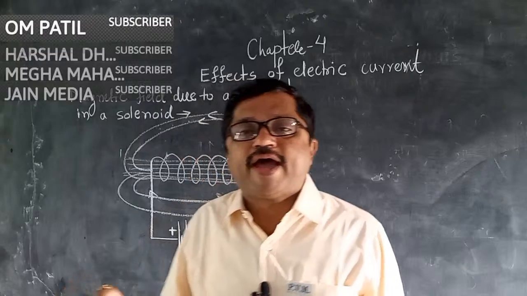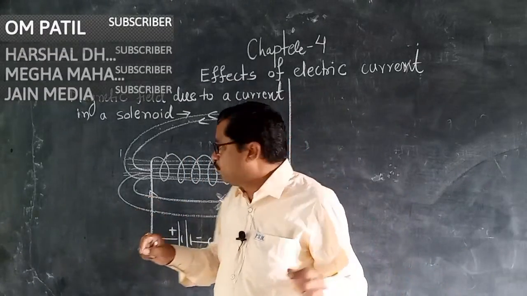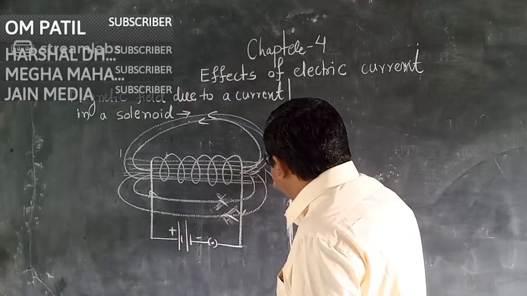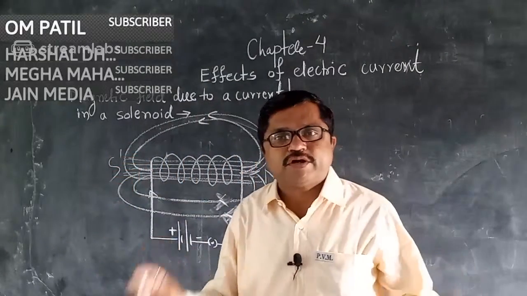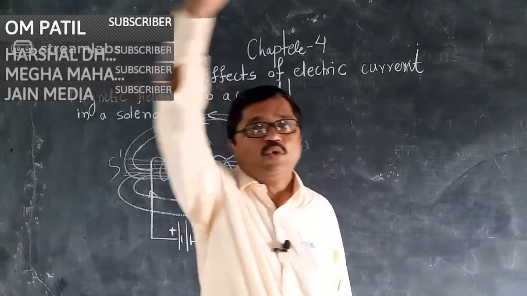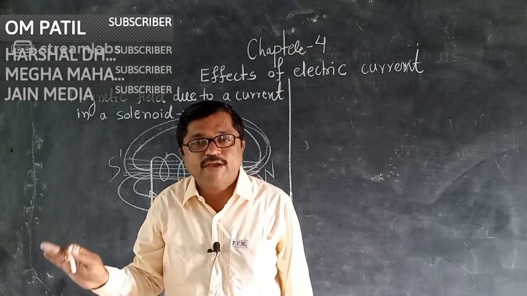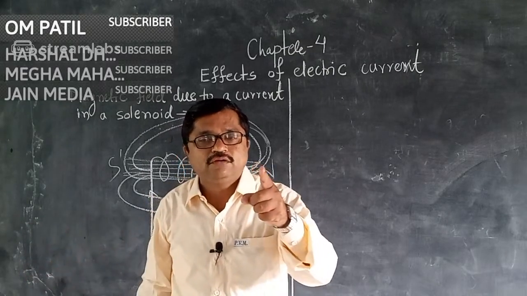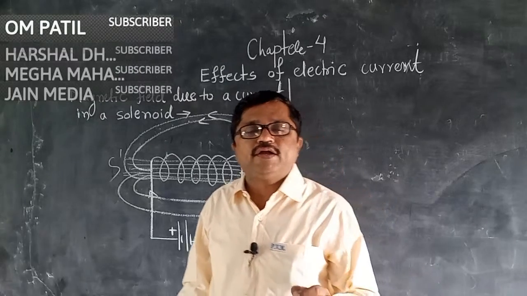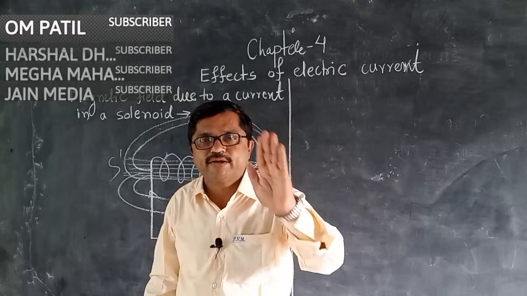Nayan Bhatt is asking, what is the direction of the magnetic lines of force? Look here. If a magnetic field is produced, this end is the north pole and this end is the south pole, and we studied that magnetic lines of force always start from the north pole and go toward the south pole. This is the direction of magnetic lines of force. Nayan Bhatt, the answer to your question is that the direction of magnetic lines of force is from the north pole to the south pole.